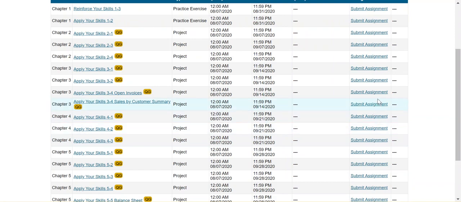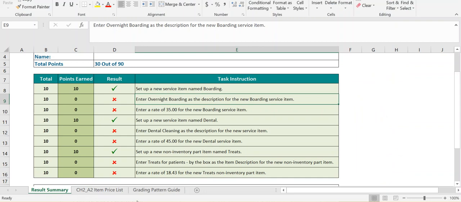If you're not happy with your grade, then you'll want to go back into it and open up what's called the feedback file. Now the feedback file is going to show you what you did wrong and what you need to correct. So I've opened up a feedback file from a previous student. So let's pull this up here. So when I open up the file, this is what it shows me. So this student earned 30 out of 90 points. And we can see, first of all, what he or she did not do correctly.